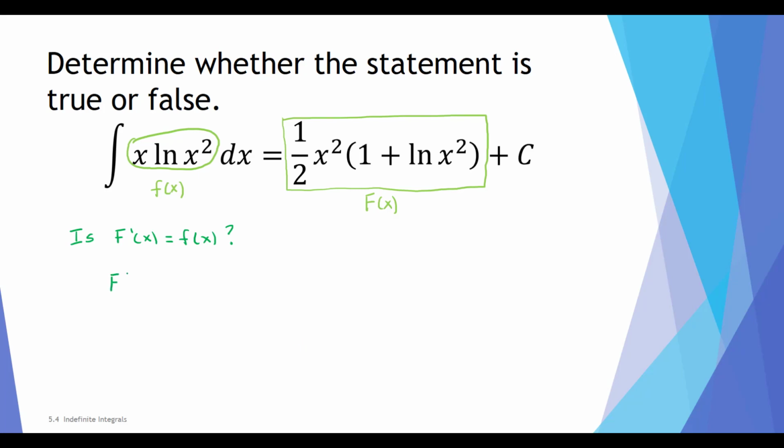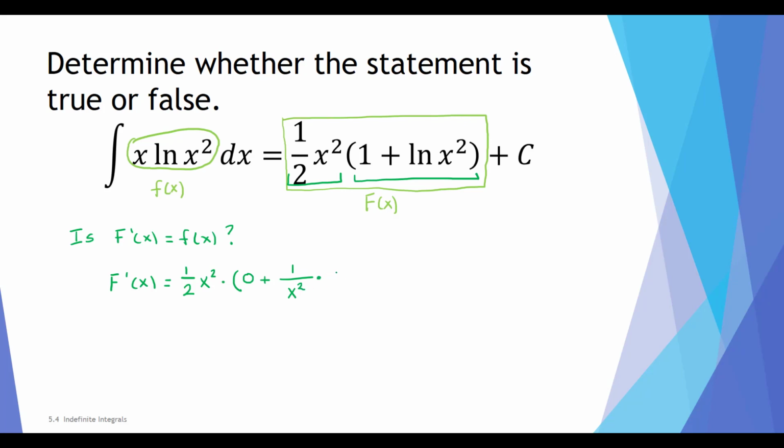So let's take our derivative. F prime of x, capital F prime of x, I'm using the product rule. I have 1/2 x squared times 1 plus natural log x squared. My derivative is 1/2 x squared times the derivative of 1 plus natural log x squared, which is 0 plus 1 divided by x squared, that's the derivative of the natural log.